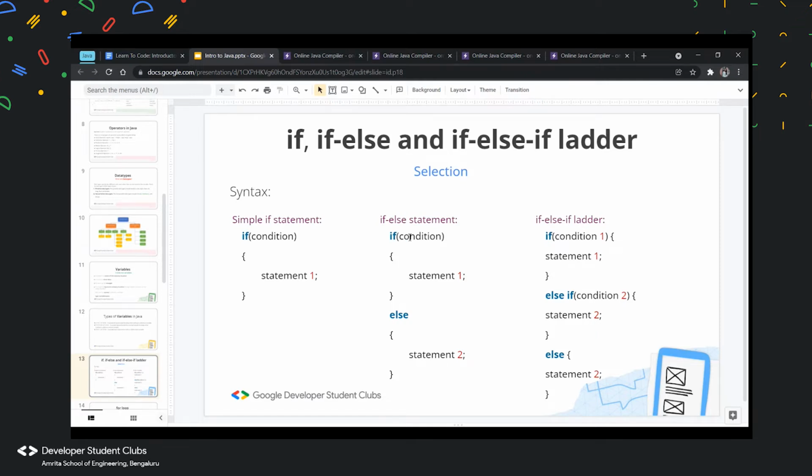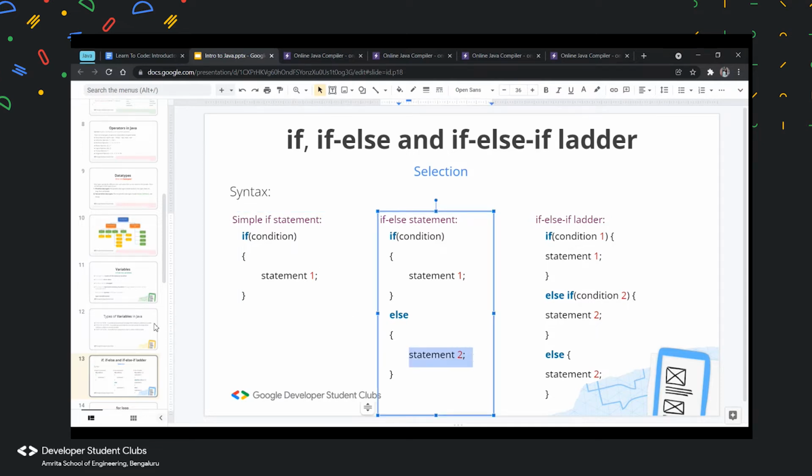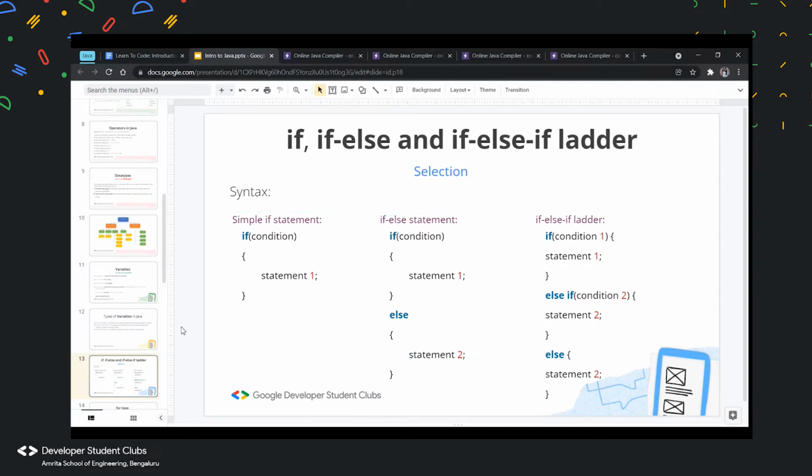So now, as I said, if this condition is true, it comes here. So if the condition is false, it would go to the else part. Did you guys understand?